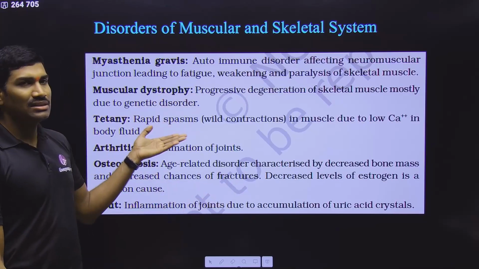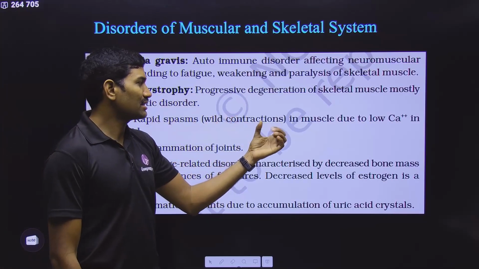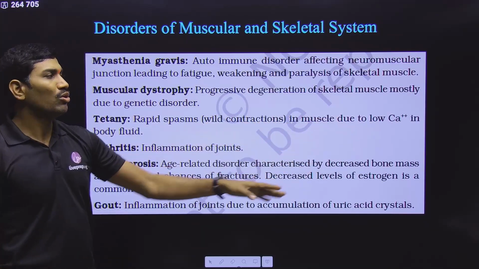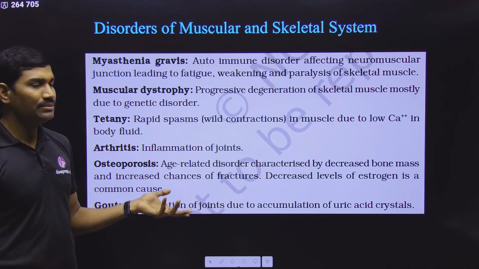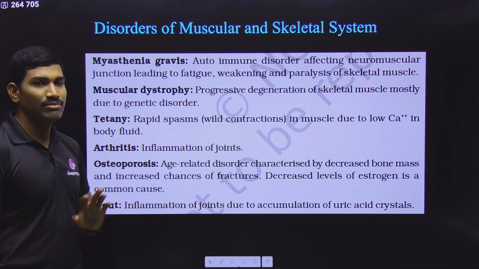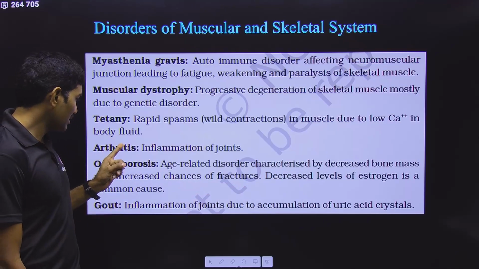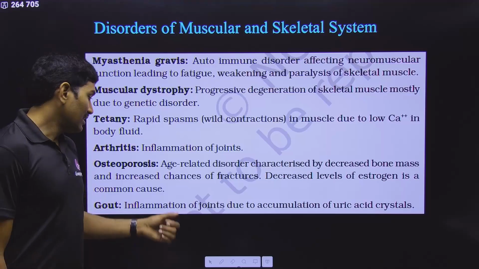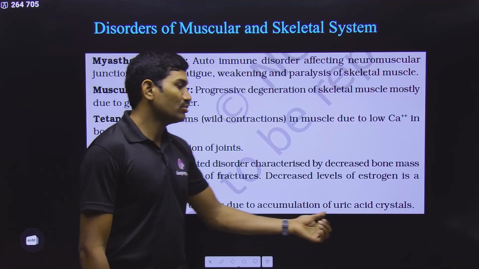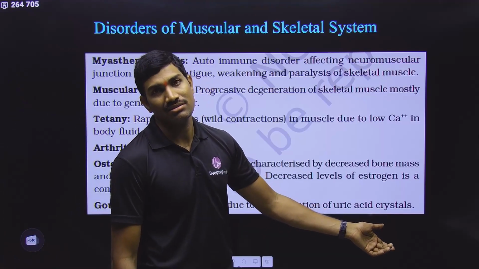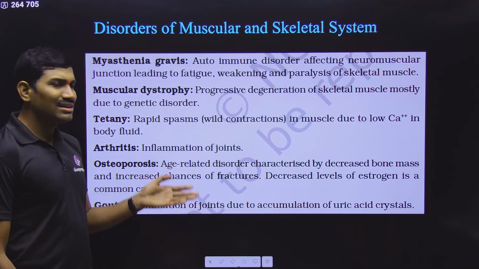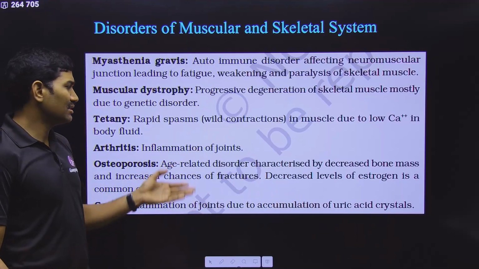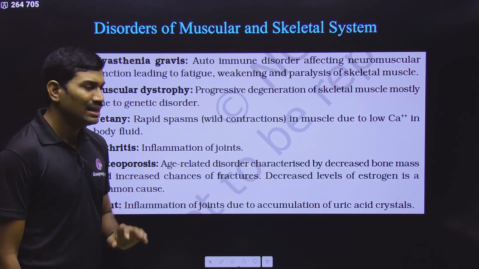Next one, tetany is rapid spasms, the wild contractions that occur in the muscle due to low calcium ions in the body fluid. Next one, arthritis is the inflammation of the joints. Try to understand the difference between arthritis and gout. Gout is also inflammation of the joint, but in the case of gout, the inflammation is due to accumulation of uric acid crystals. So arthritis is a general inflammation; because of any reason this inflammation can occur, it is called arthritis.